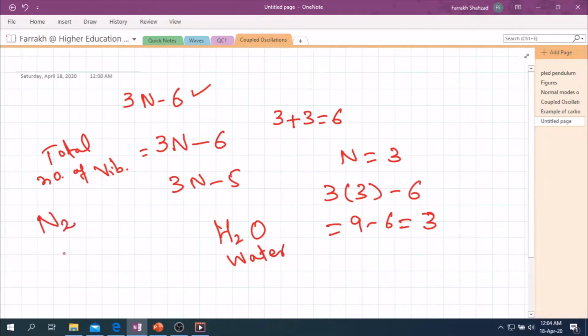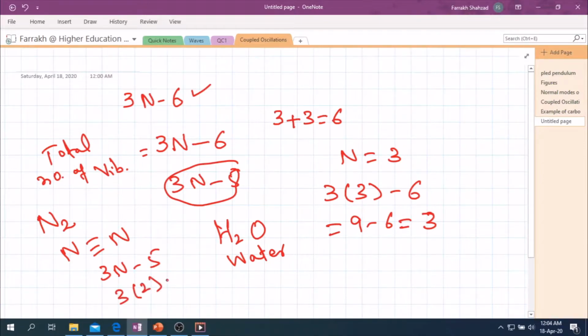In a nitrogen molecule there are 2 atoms, and it's a linear molecule, so I need to apply 3n minus 5. If I put 2 for the number of atoms, I will get 6 minus 5, and there will be only 1 mode of vibration.